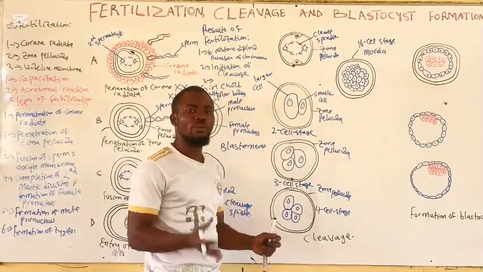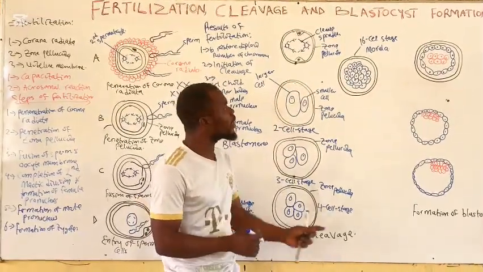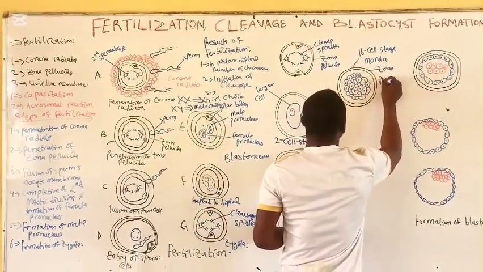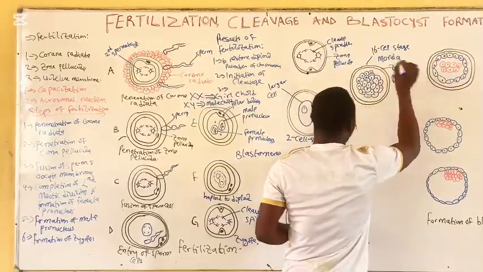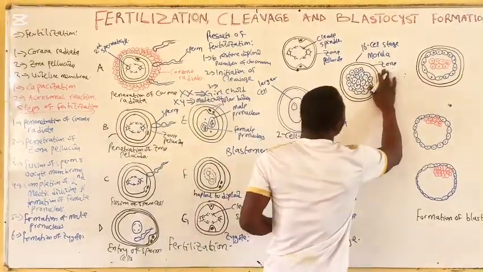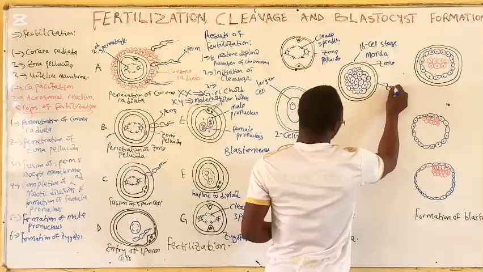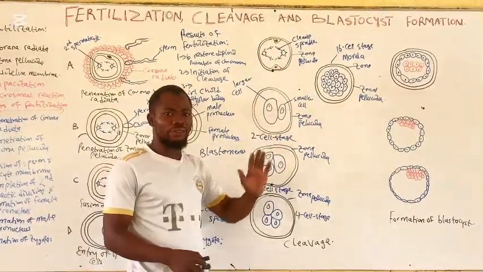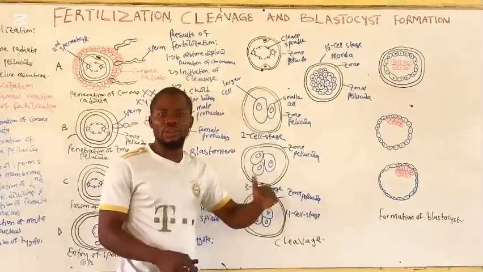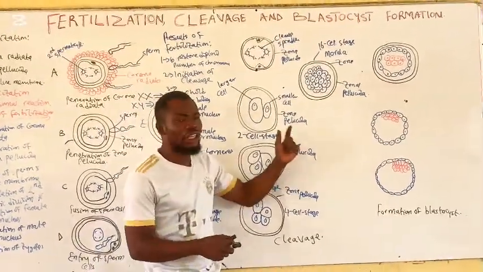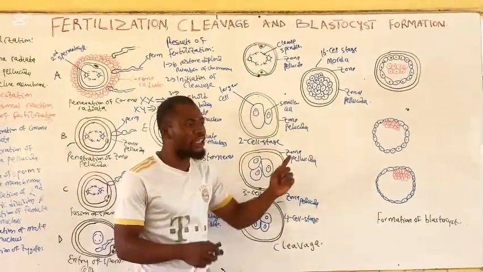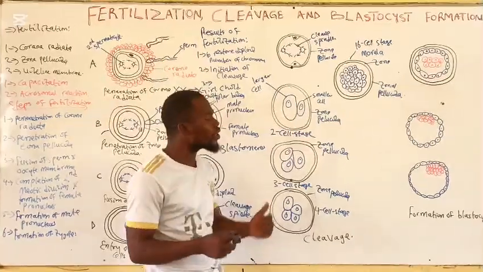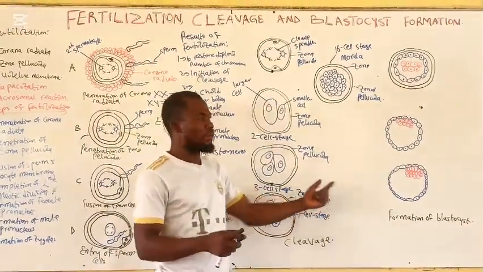Then the morula will keep moving, still surrounded by the zona pellucida. The morula is formed at about 4 days after fertilization, and at about the 5th day after fertilization, the morula has already entered the uterine cavity. And as it's moving into the uterine cavity, the process of the formation of the blastocyst will begin.